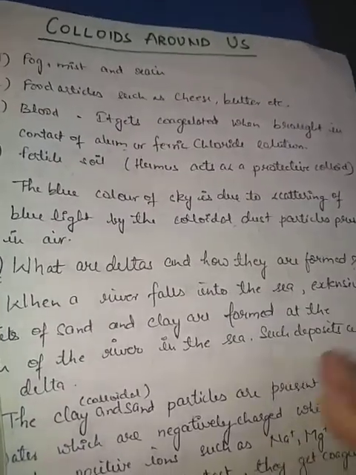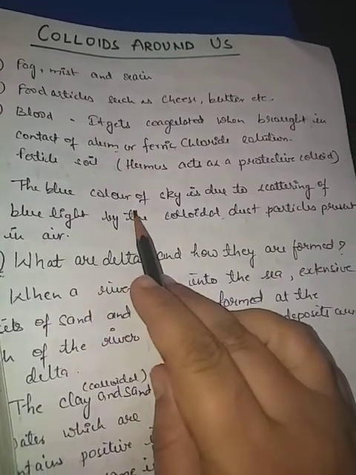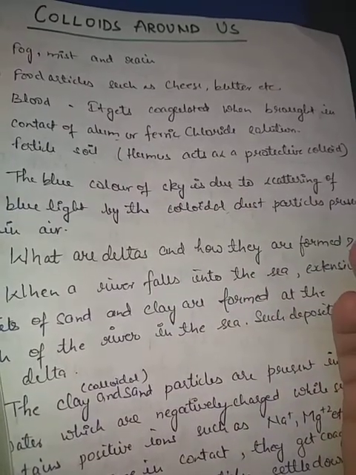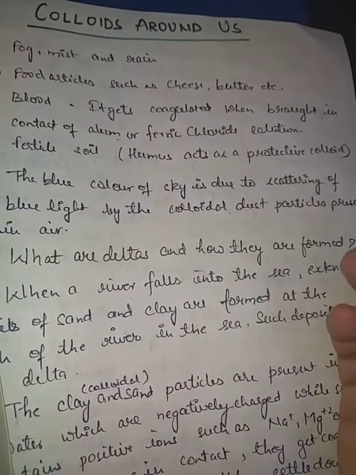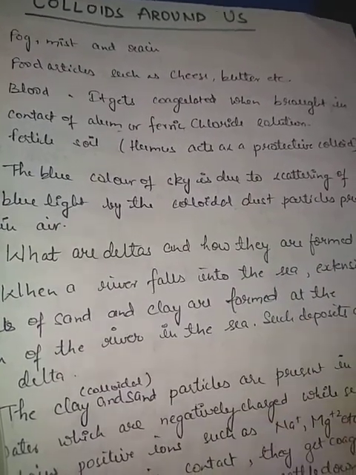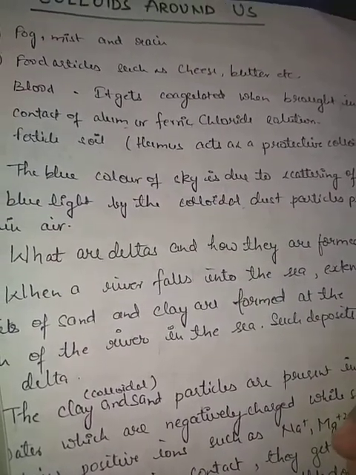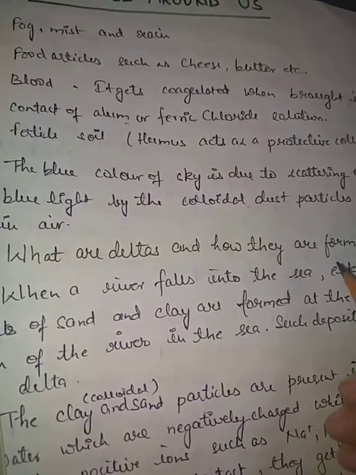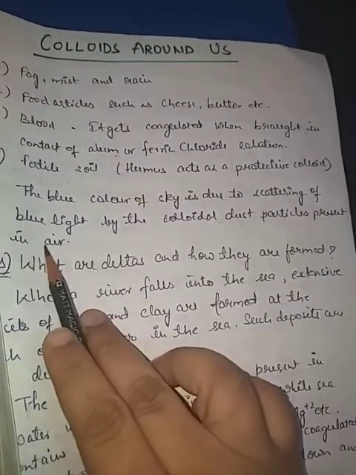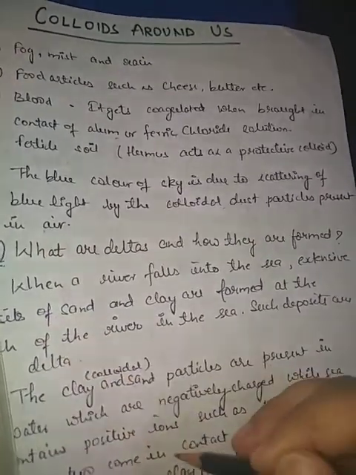Now, blue color of sky. See, these are very important and they can be asked in 1 or 2 mark questions. We know that the sky is an empty space around the earth. It has no color. The blue color is due to the scattering of blue light by the colloidal dust particles present in air.